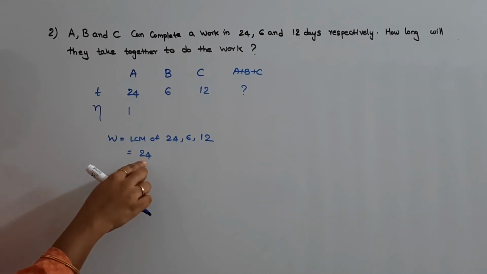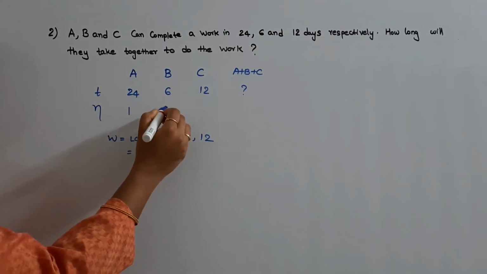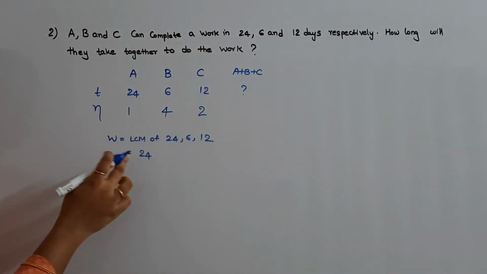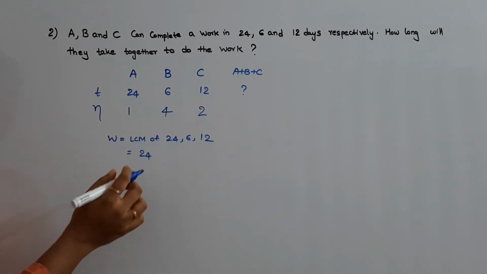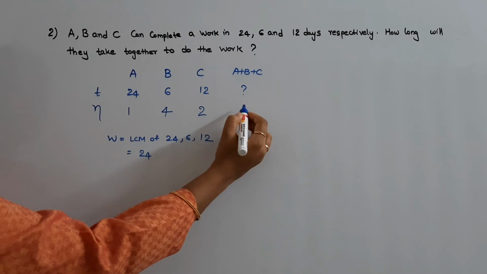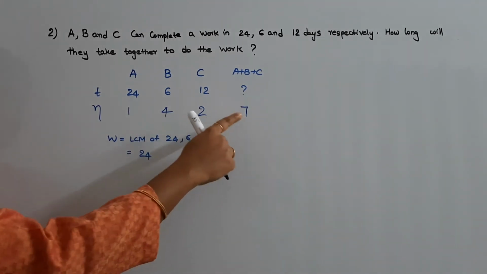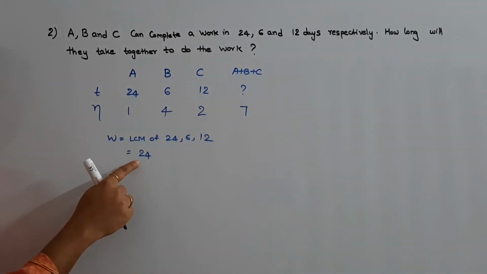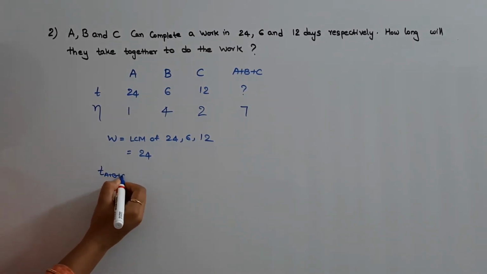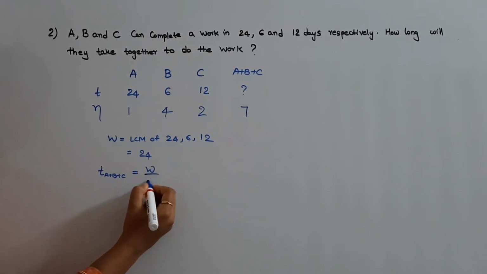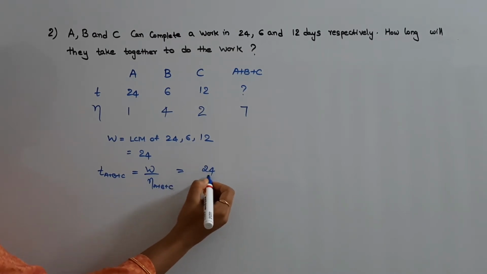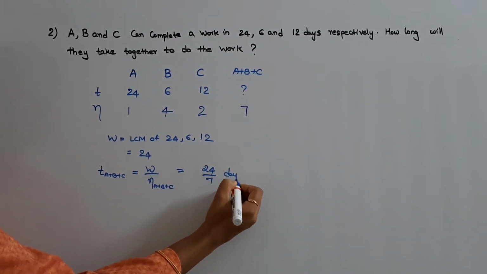Efficiency of B is 24 by 6, that is 4. Efficiency of C is 24 by 12, that is 2. That is work done by time taken. Now find out the total efficiency, that is 1 plus 4 plus 2, that is 7. Now we have the total efficiency, we also have the work done. Hence, time taken by A, B and C together to do the work will be equal to work done by total efficiency, that is equal to 24 by 7 days. This is the answer.